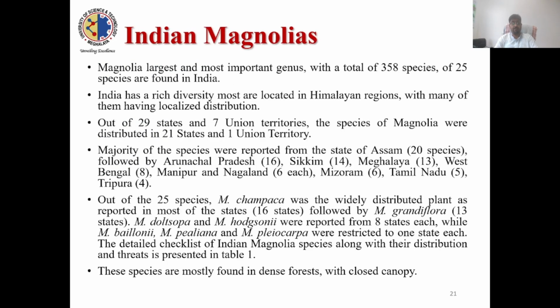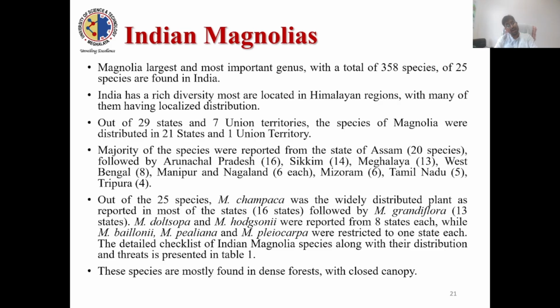Now, Indian magnolia. If you come to India, in India there are 25 species of magnolias. Magnolia is the largest and most important genus in the family, with a total of 358 species, of which 25 are reported from India. So India has a rich diversity of magnolia, but most of the species are located in the Himalayan region, with many of them localized in distribution, like for ornamental purposes.